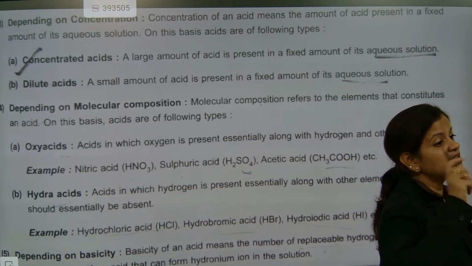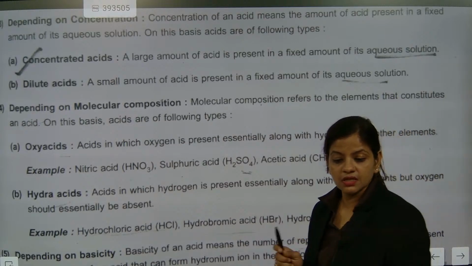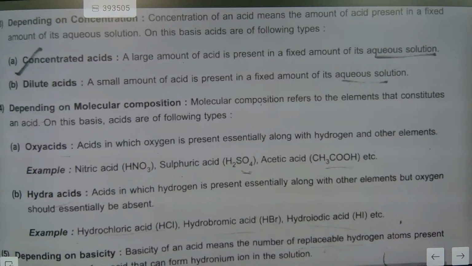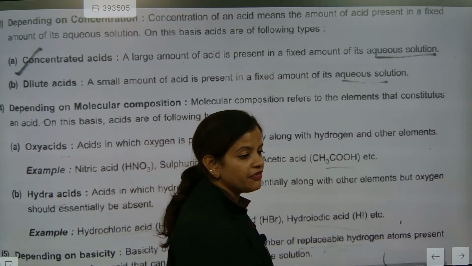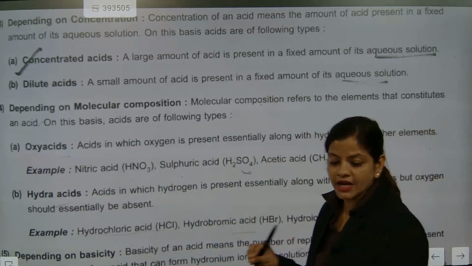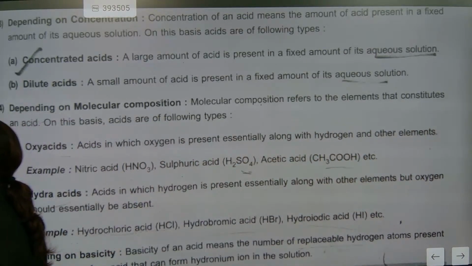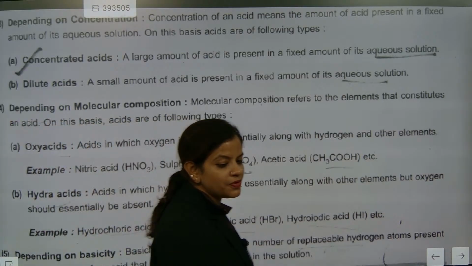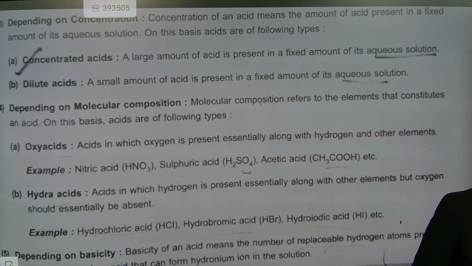Note down this important point. They will play with words. Remember my word, they will play with words. They will use some very expensive word, like oxy acid, and you will get confused. So now we will dissect everything chapter by chapter. What is the meaning of oxyacids? The acids in which oxygen is present are considered oxyacids.